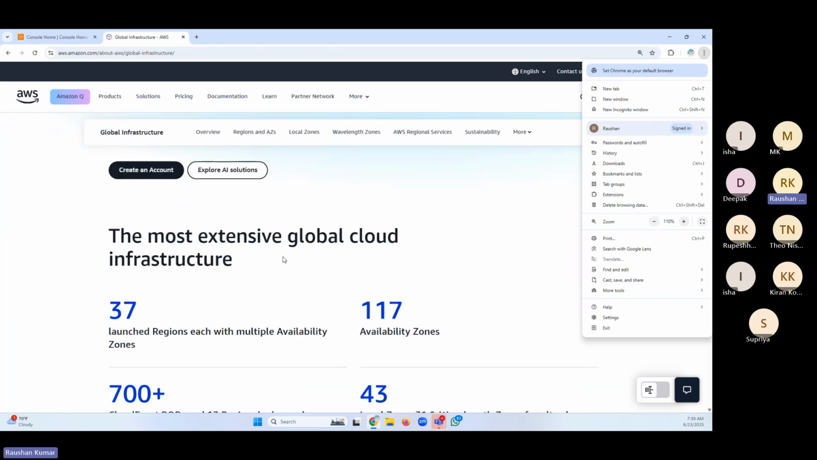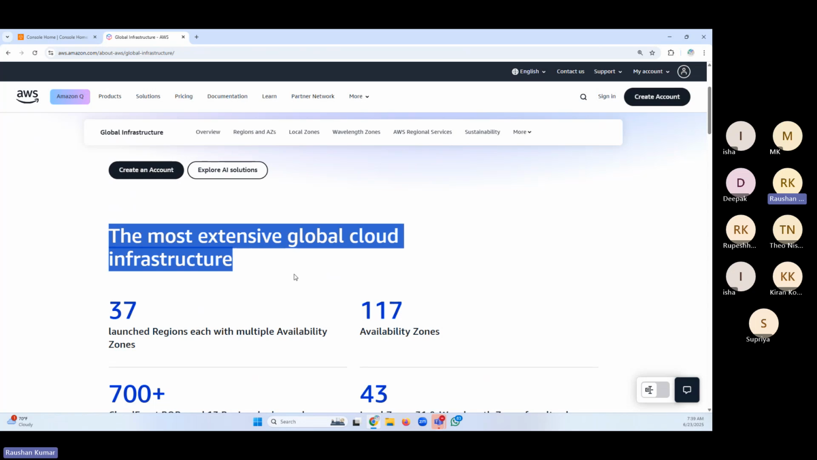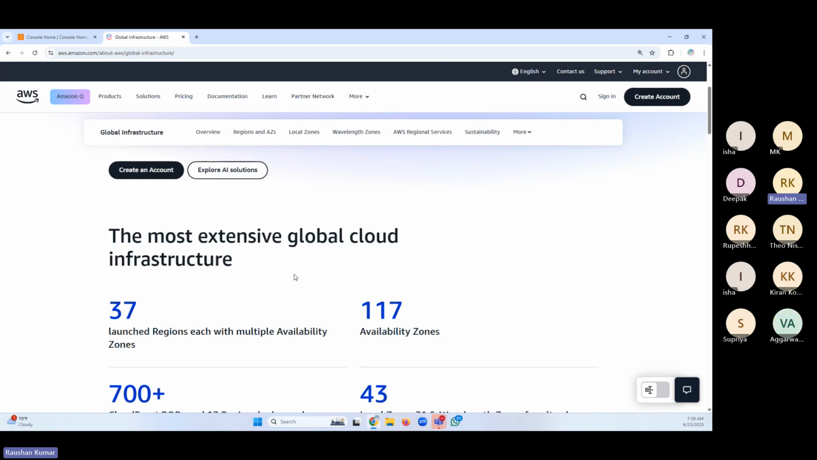The most extensive global cloud infrastructure. They started early in the market as compared to Azure and GCP. AWS was launched in 2007. Other clouds came later, 2012, 2013, 2014, like Azure, GCP, and other clouds. The first cloud provider is AWS.